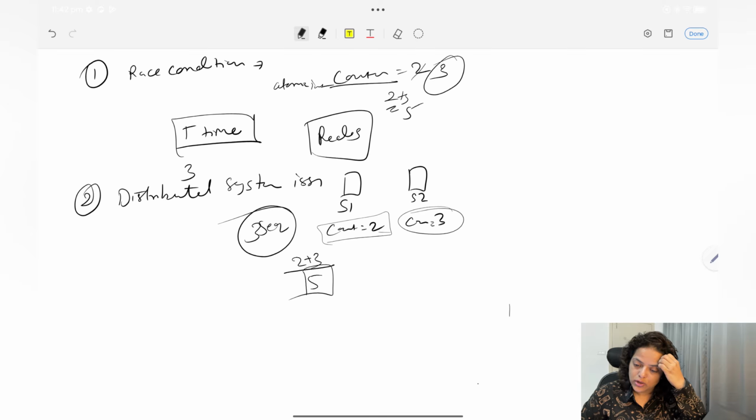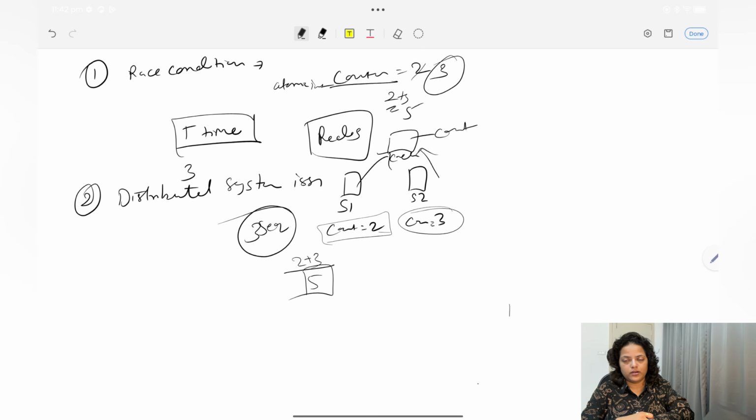And what is the solution for this? You need to use a centralized cache. One cache will be here, and you store your counter variable there, and then both servers will update the counter variable value. So this is the solution for the distributed system issue.